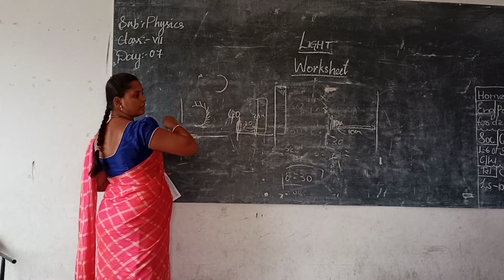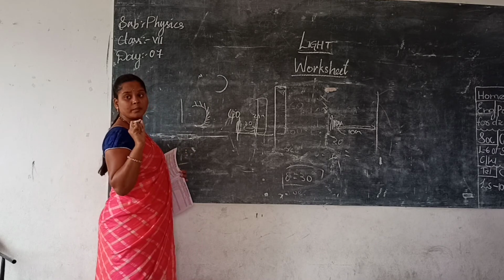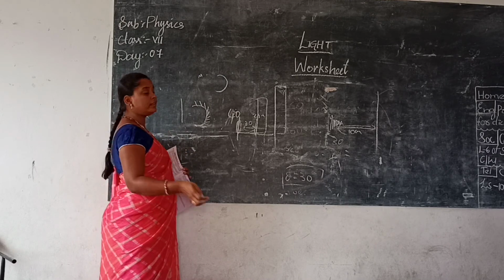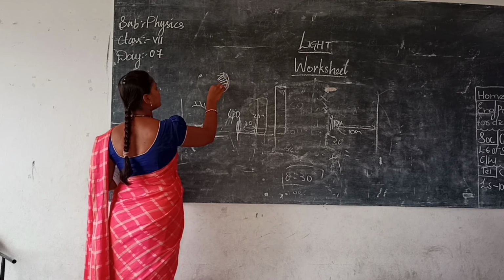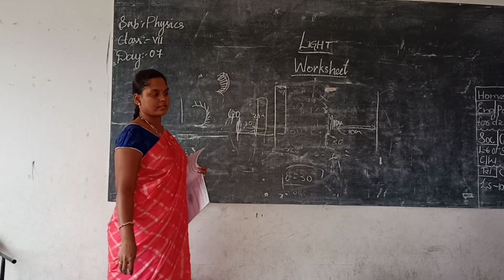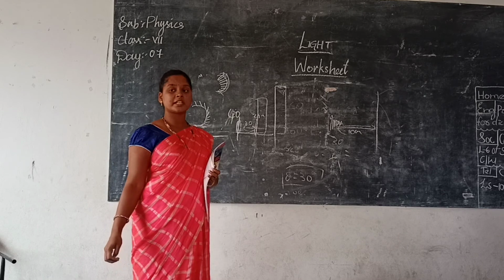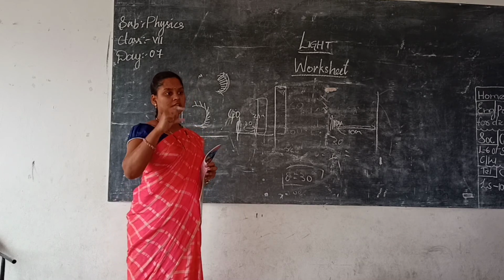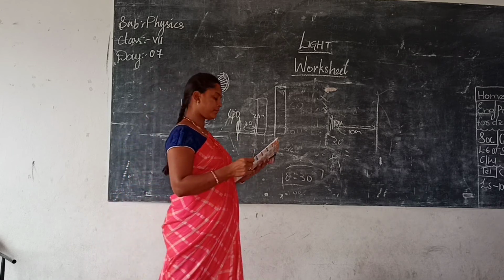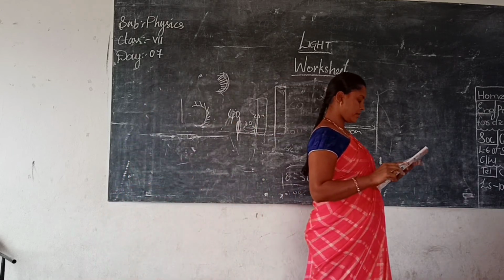This is a ball, so the ball will not be shiny. To make it shine, they have kept aluminium foil here. That means which mirror is it? Convex mirror. In convex mirrors, images will be virtual, upright and smaller in size. Okay. Next.